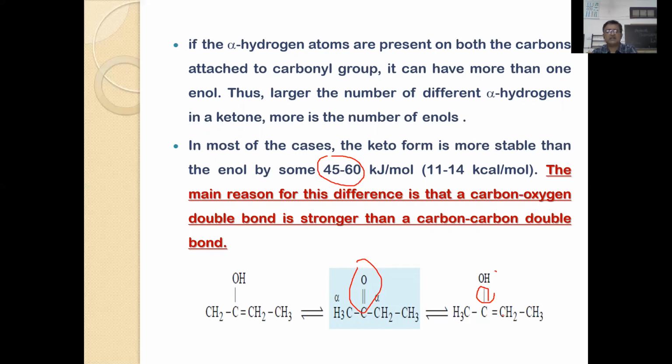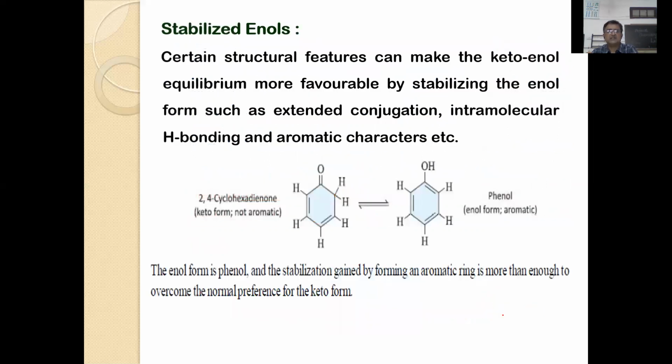The tautomeric character is one of the important factors. Now, stabilized enols. This is actually non-aromatic character, 2,4-cyclohexadienone. This keto group is in conjugation with the double bond here.